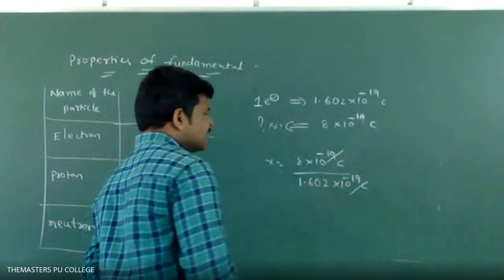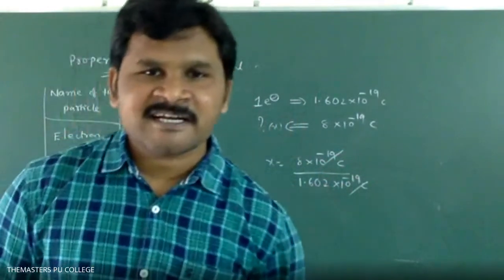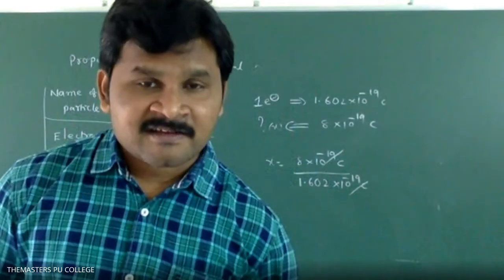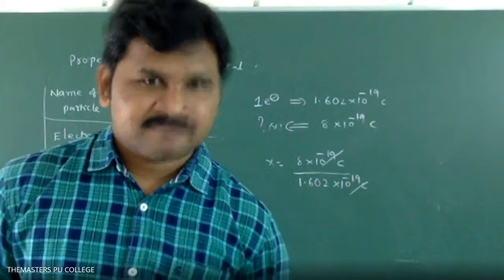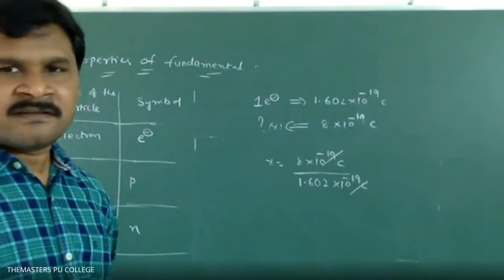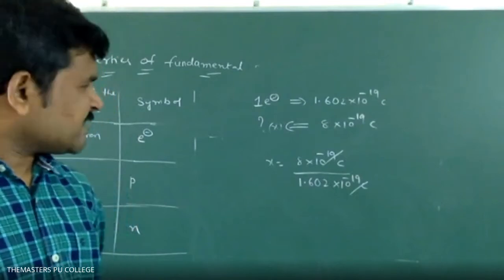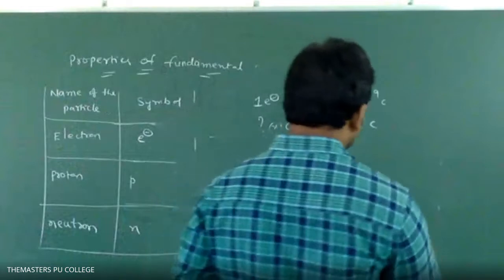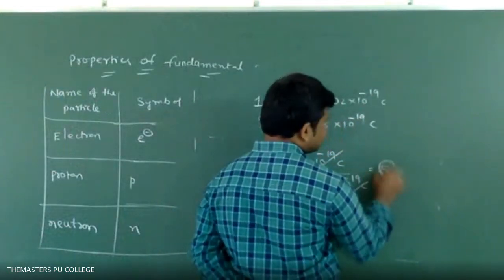Next, 8 by 1.6, how much are you getting? 5. Exactly 5. Sir, 8 by 1.6 will give 5. So 5 electrons, sir. This is an easy one.